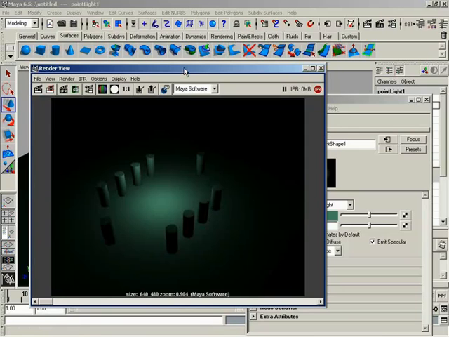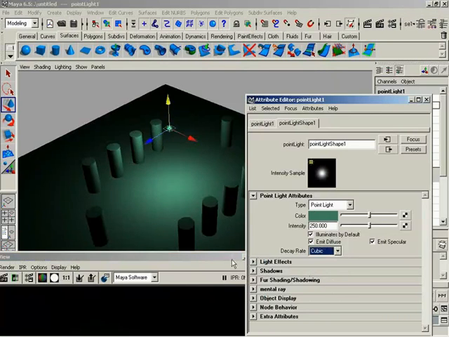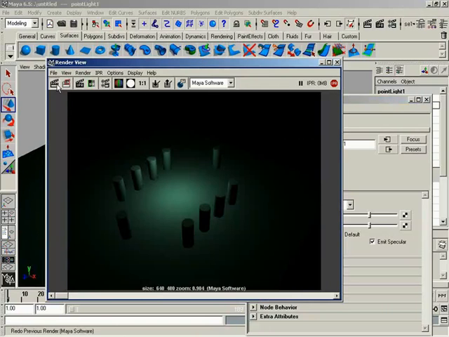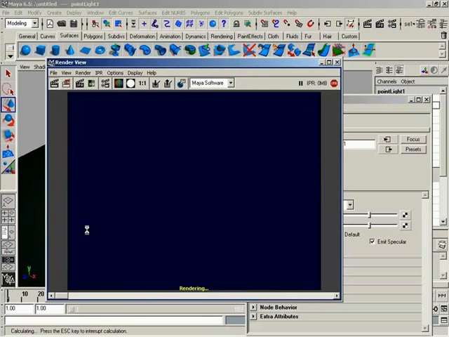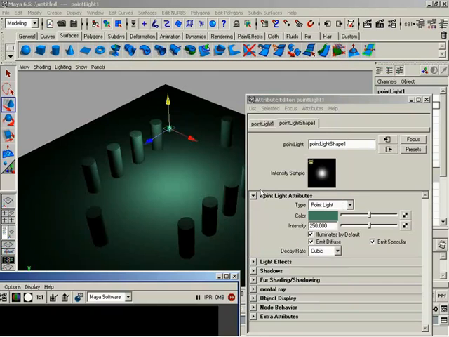But the cool thing is you can see that light starting to decay as it leaves the source. And now check this out. Let's leave that at an intensity of 250 and change this over to cubic. Now, a little bit of a change. But let's do the comparison. We'll do a quick render here. Very noticeable back over here. Very interesting looking detail, because the light is falling off so fast. As we compare between the two, it's much more noticeable in the final render than it is over here in the viewport.